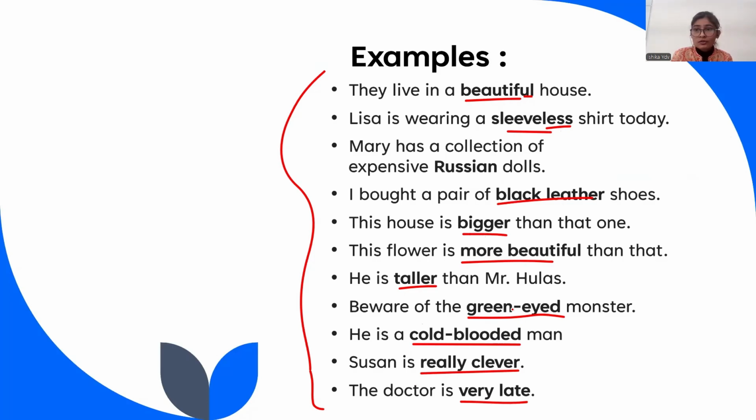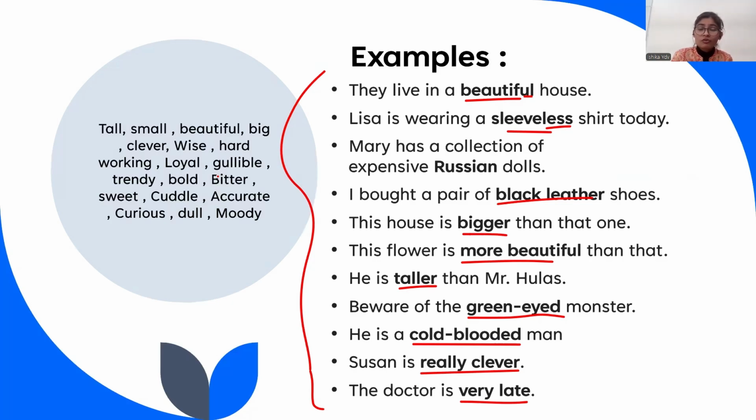These are different types of adjectives that we use daily. Then you have the same adjectives that we have discussed further. For example, if I'm saying the taste of the food is bitter, so here bitter is giving us more explanation about what kind of food I'm eating. So the taste is bitter. Okay. The show was dull, or this boy is very moody.